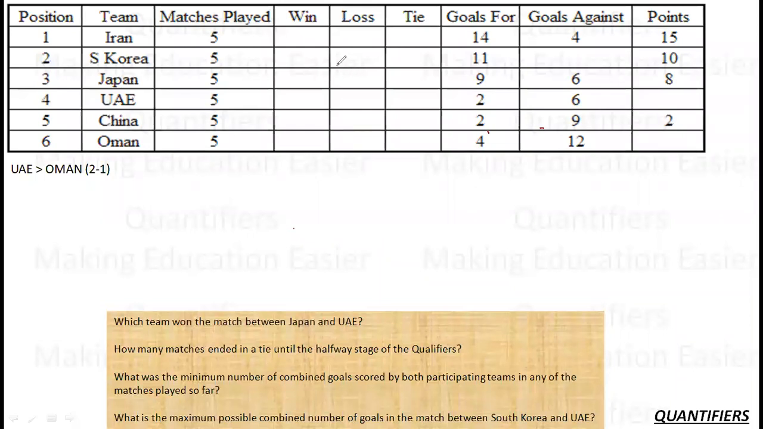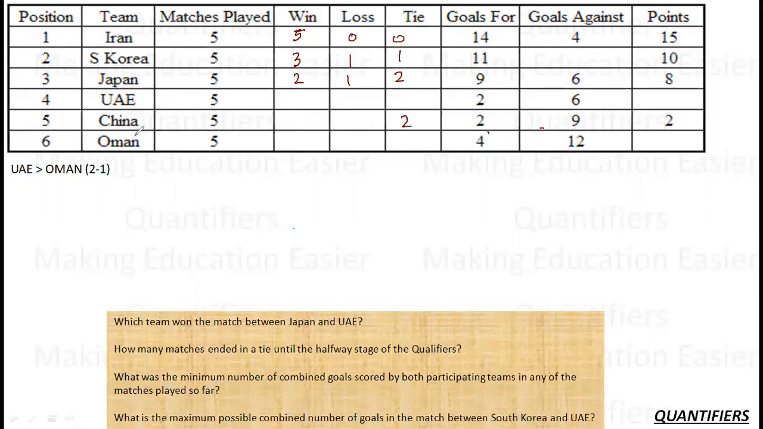Now, what is possible? Iran has won 5. Because 15 points, so 5, 0 and 0, which essentially means that it has beaten every other team. South Korea has 10. South Korea 10 means 3 wins, 1 tie and 1 loss that came against Iran. Japan has 8 points, which means 2 wins, 2 ties and 1 loss. Okay, 6 plus 2, 8. UAE, I don't know as of now. China has 2 points, means 2 ties.